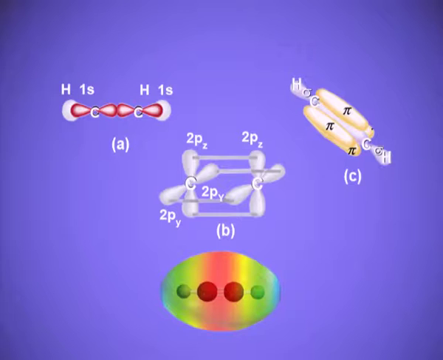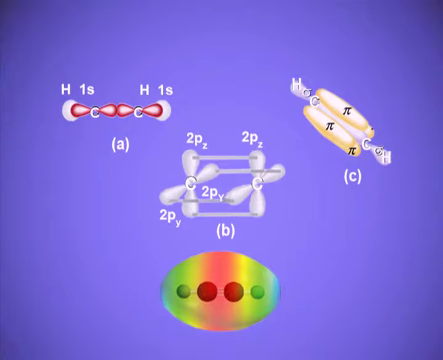In figure A, you can see the sp hybridized orbital of each carbon overlapping with the other carbon and the 1s orbital of the hydrogen. Figure A is just showing you the initial linear shape of this molecule and the angle of 180 degrees.